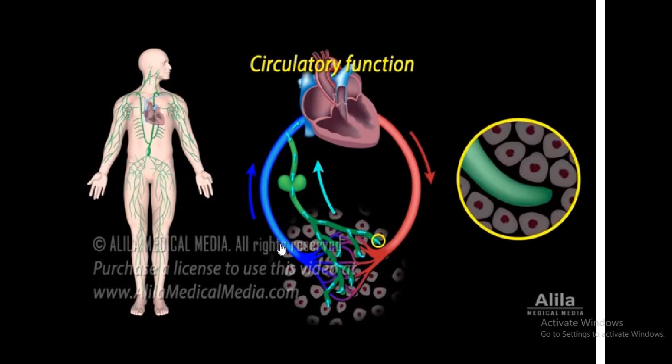Lymphatic vessels begin as lymphatic capillaries made of overlapping endothelial cells. The overlapping flaps function as a one-way valve. When fluid accumulates in the tissue, interstitial pressure increases, pushing the flaps inward, opening the gaps between cells, allowing fluid to flow in.